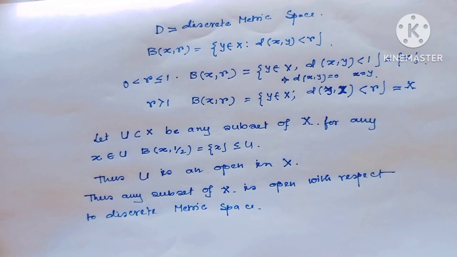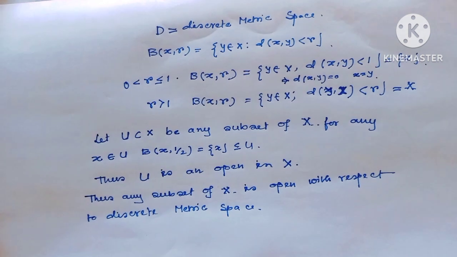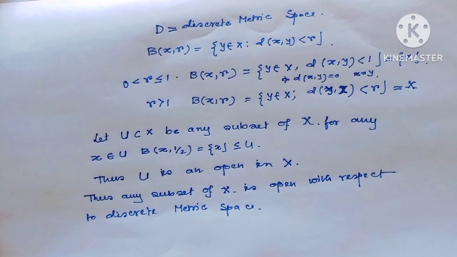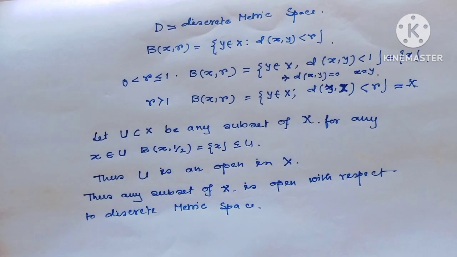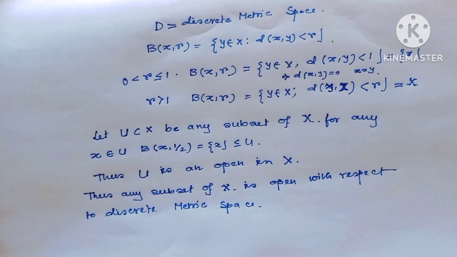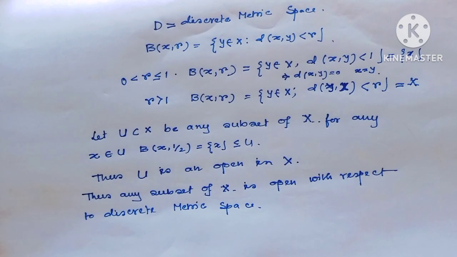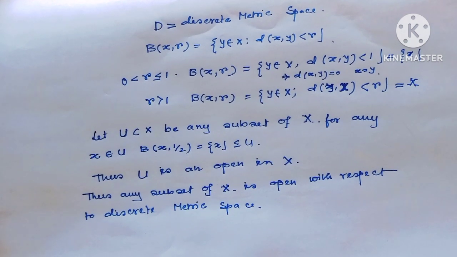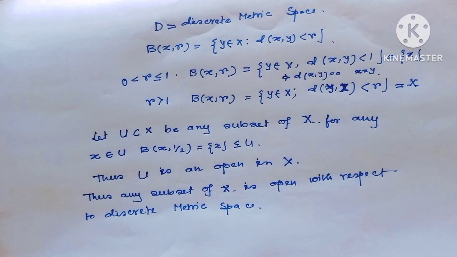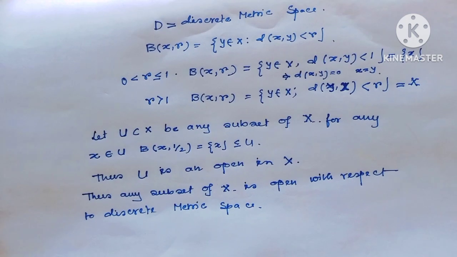Now let's see how the open ball looks in the discrete metric space. Consider d the discrete metric, and the open ball B(x, r) equals the set of y in X such that d(x, y) < r. Then 0 < r ≤ 1. When r ≤ 1, the open ball looks like y in X with d(x, y) < 1.